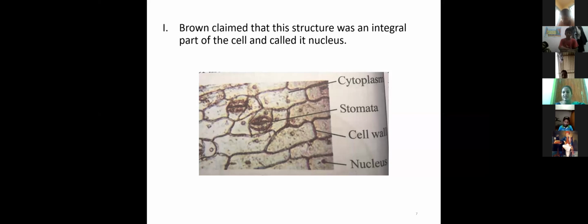The second function is, it is the storehouse of genetic information. So that is the genetic material. What is the genetic material present inside the nucleus?